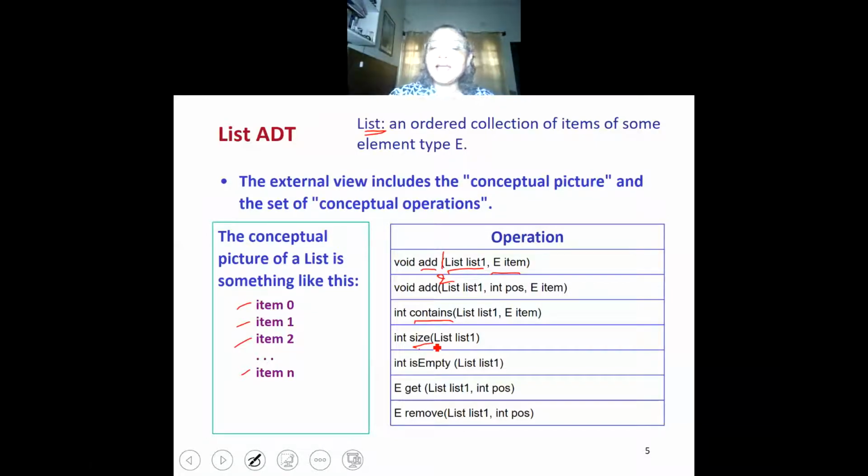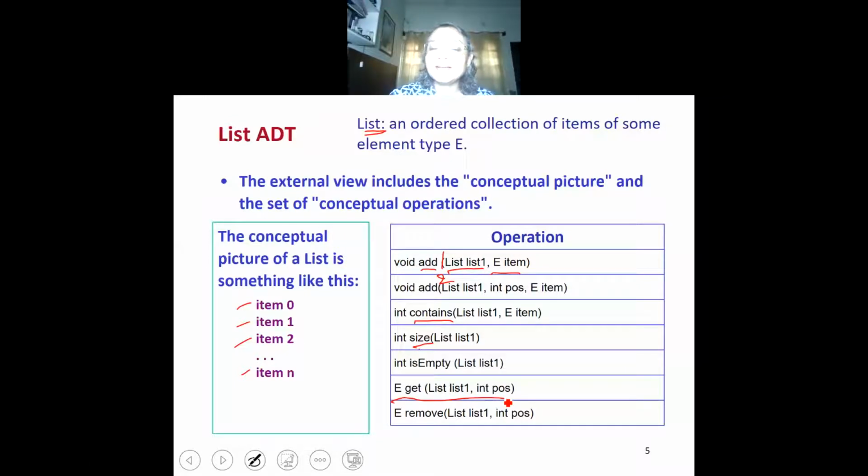These first three are modifier functions. Then we have another function isEmpty, which will return true if the list has 0 elements. If the list has no element, it will return 1. If the list has at least 1 element, it will return 0. Then this is another accessor function get.